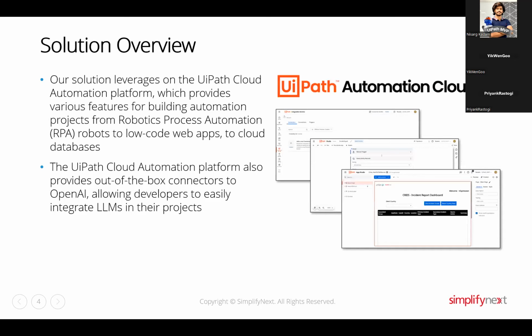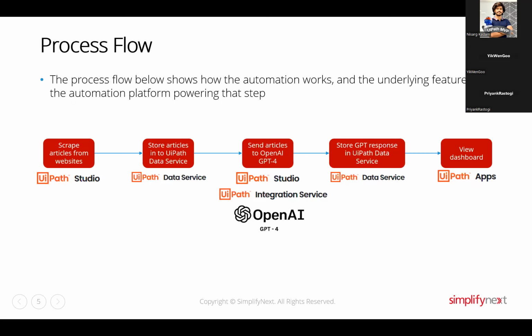For our solution, we are using the UiPath Cloud Automation platform, in which we use UiPath Studio to scrape the articles from the source websites, news, or articles from Twitter. And we're using UiPath Data Service, which is a cloud database. We use it because it provides extensive capabilities of integration with the major tools available in the market. So any organization that wants to consume our data can easily consume it from UiPath Data Service.